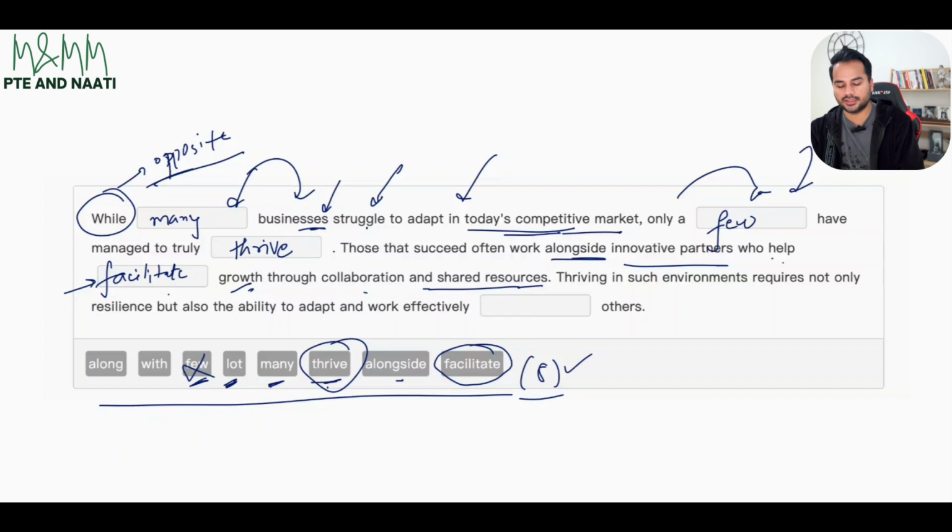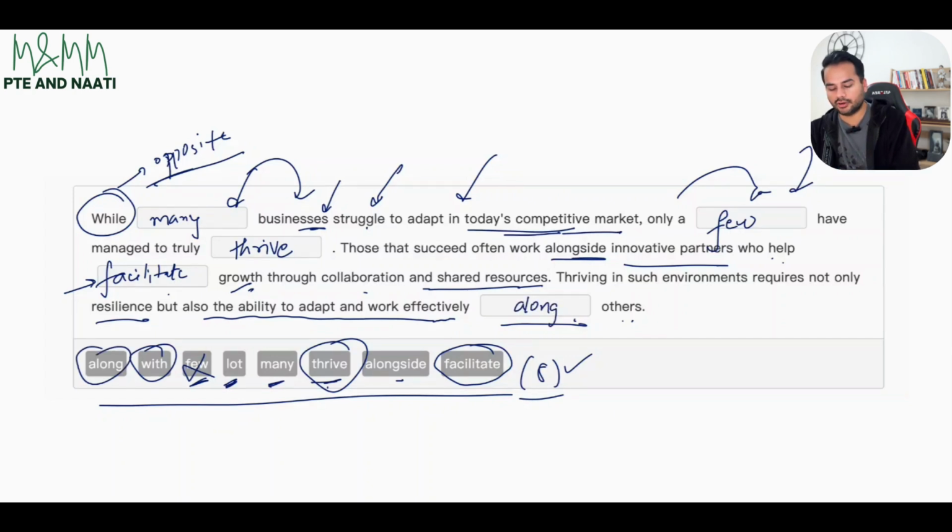Thriving in such environments require not only resilience, but also the ability to adapt and work effectively dash others. So work effectively dash others. So the only 2 options that we have over here are the word with and along. Now, the reason I'm going to go with the word along over here and not the word with is this was a bigger hint over here. Those that succeed often work alongside innovative partners.